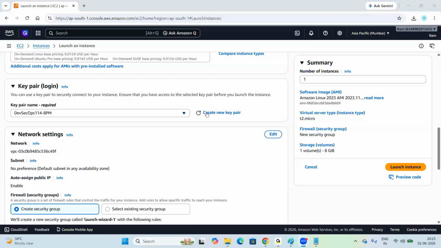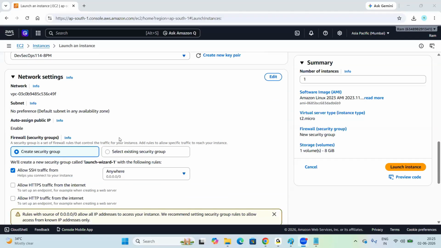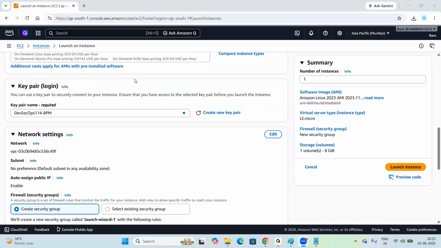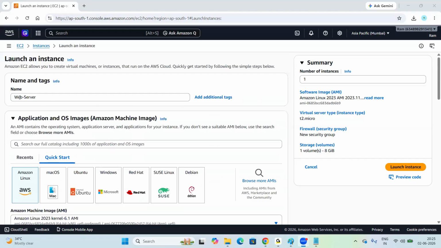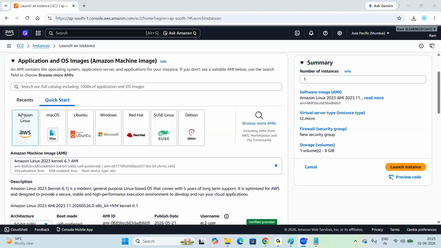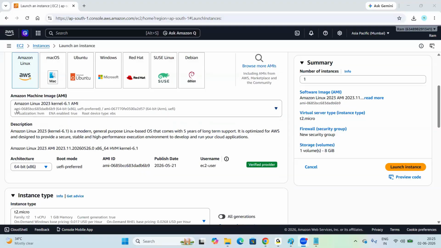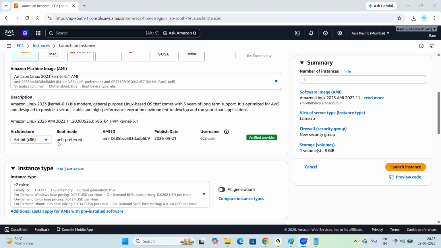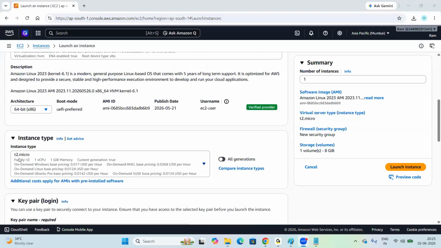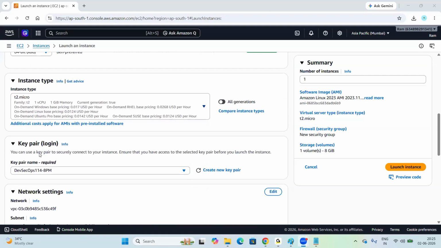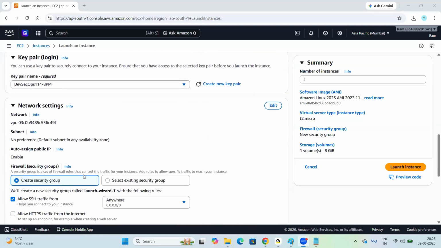So now the key pair is selected automatically here. Once we create the key pair and download it, it is selected here, right? So far what we did here: we gave the server name, which is web server. We selected the Amazon Linux OS image, the Amazon Machine Image. After that, we selected the Amazon Linux flavor and chose the T2 micro configuration. The key pair is also downloaded. Next is the networking part.